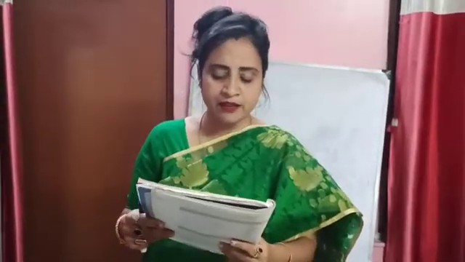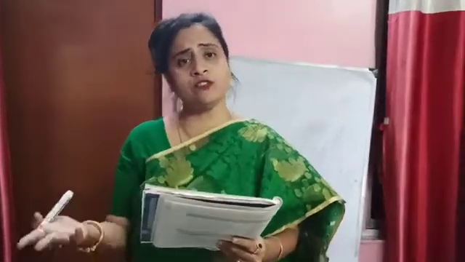Number 10, the dash is in his clinic. Who stays in the clinic? The doctor. So I wrote the doctor over here. Number 11, the earth moves round the sun. Of course. Who moves round? You can write the planets also move round the sun. I wrote the earth over here. It depends, but the answer should be correct. Now 12. The dash teaches us. Normally the teacher teaches us. So I wrote the teacher over here.